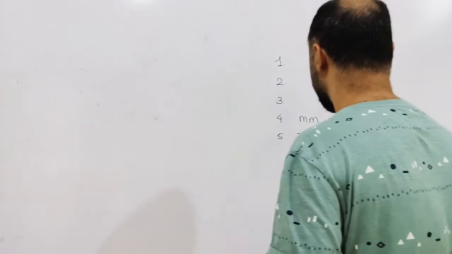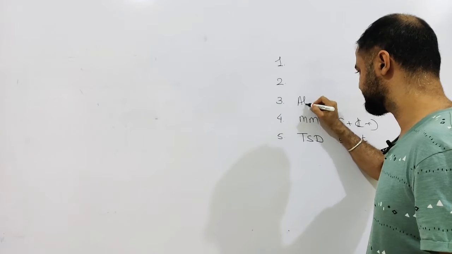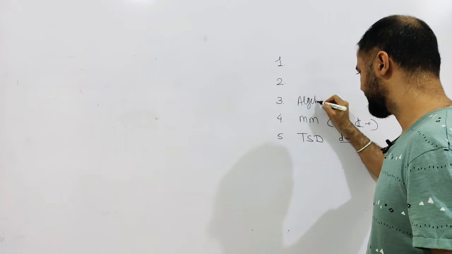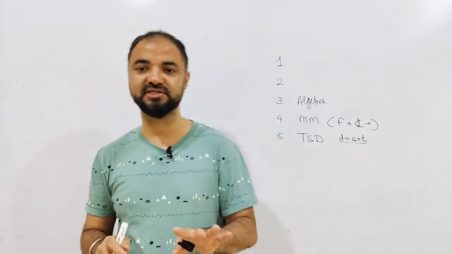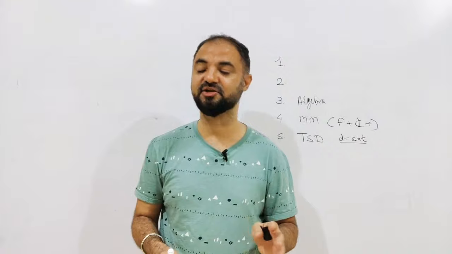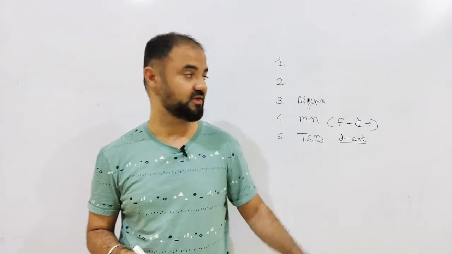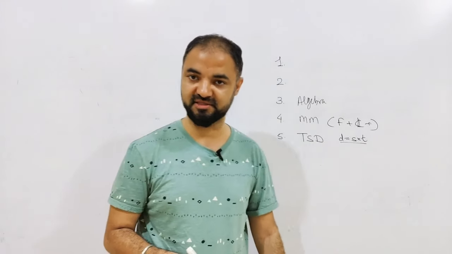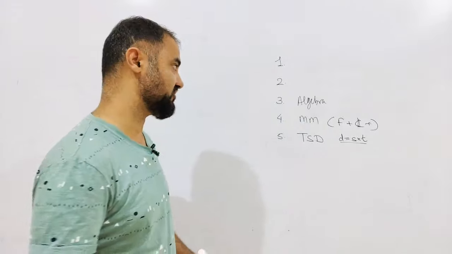Alright, at number 3 we have algebra. Now algebra means equations in layman language. Simple equations are easy, up to quadratic equations is also easy. I just need to find the roots. But when it comes to polynomial expressions and all those things, that's where the problem starts. So algebra I'm keeping at number 3 among the most difficult topics.